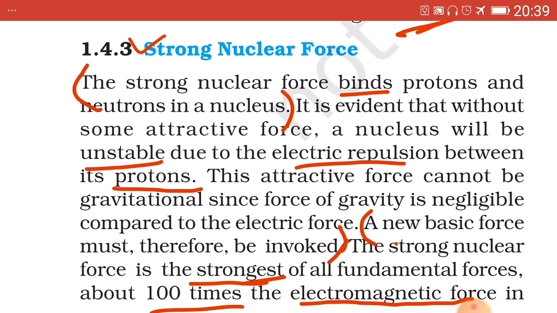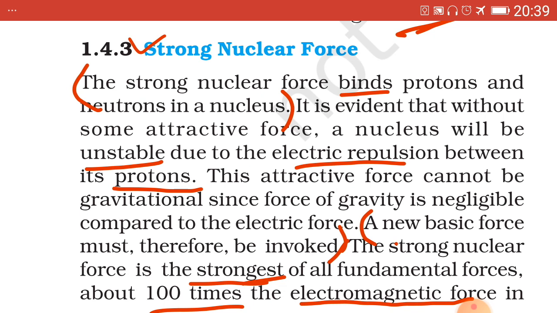That is, m1 m2, small letters, are analogous to q1 q2, small letters, and the universal gravitational constant, capital G, is analogous to Coulomb's constant K, small letter. Both the laws are called inverse square laws.